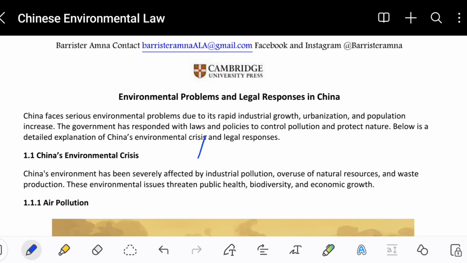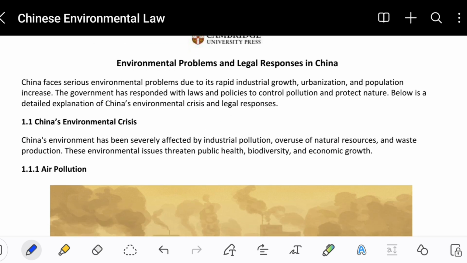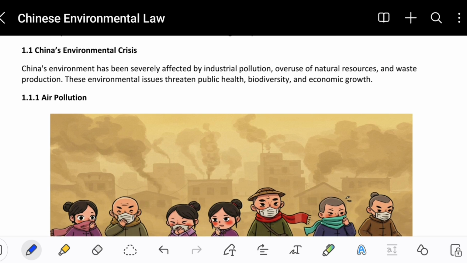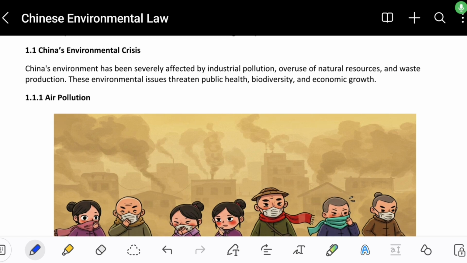Basically, the other headings that are going to come are the solutions to environmental problems and how these environmental problems are caused. Everything is discussed in the other headings. So we will move on to the next headings. The first heading is China's environmental crisis.